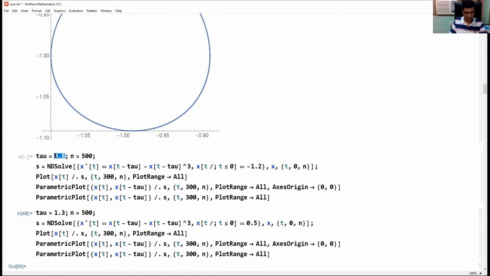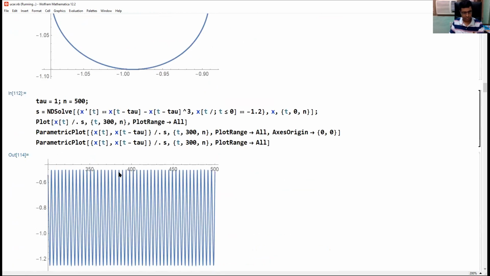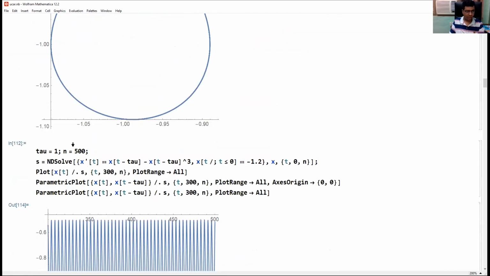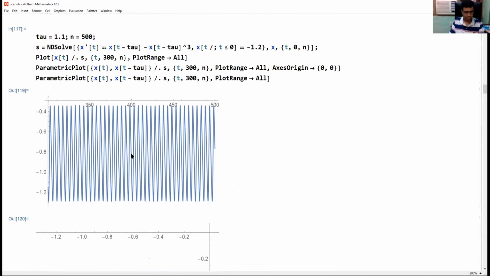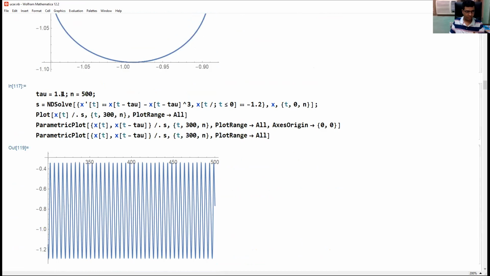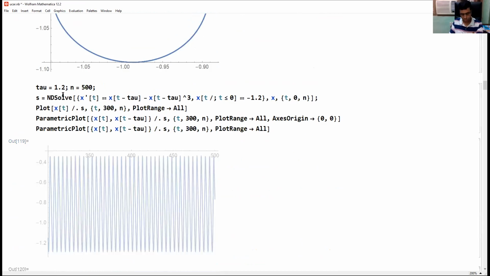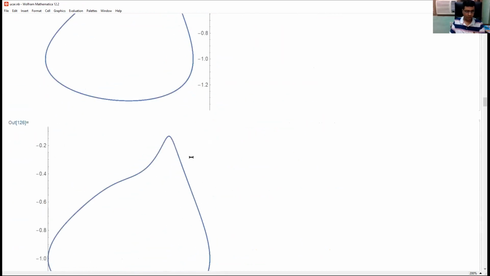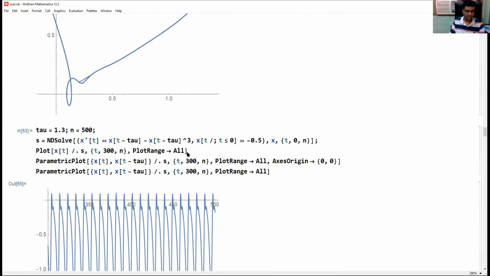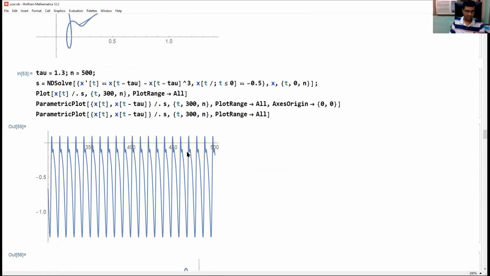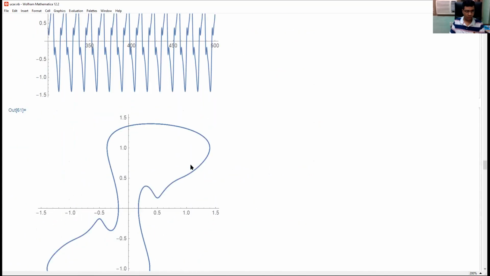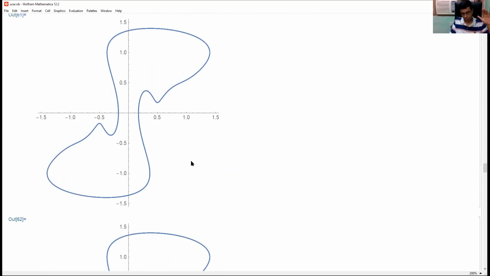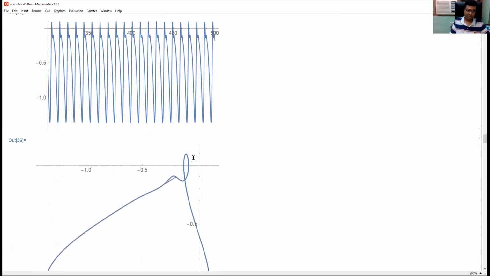Say 1, what happens at 1? Again closed orbit. 1.1, closed orbit. 1.2, closed orbit. At 1.3 we are getting a double 2 cycle. And then 1.4 again, it is one cycle but different. It is changing.